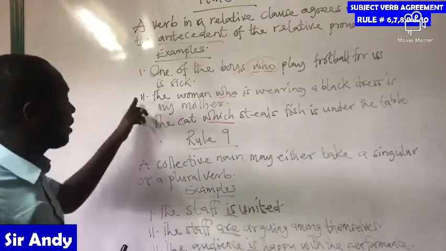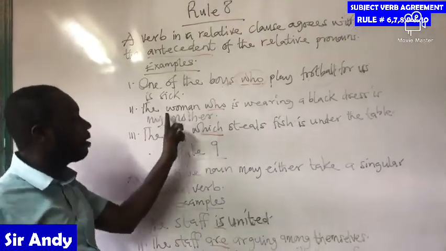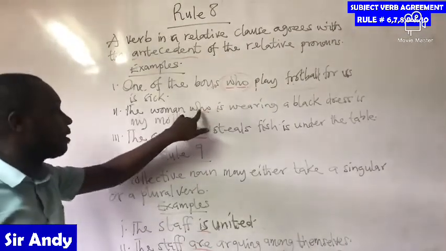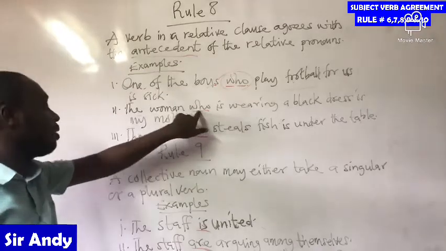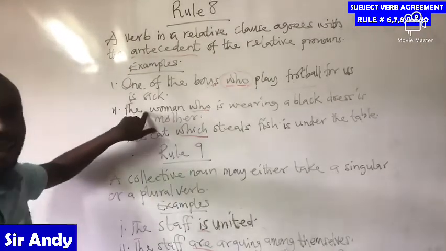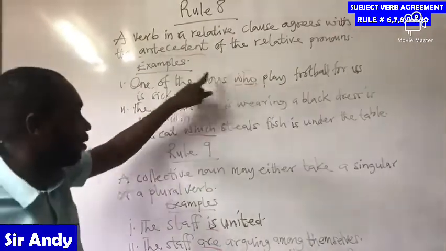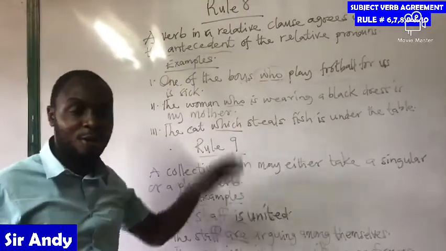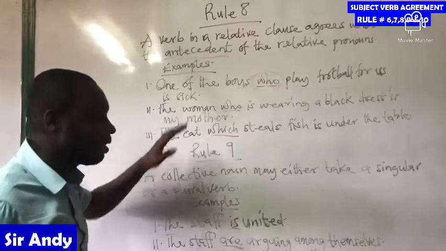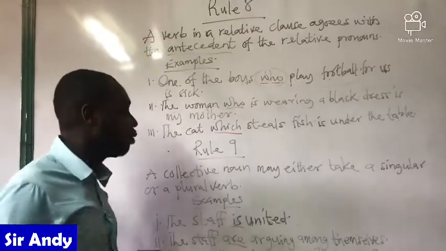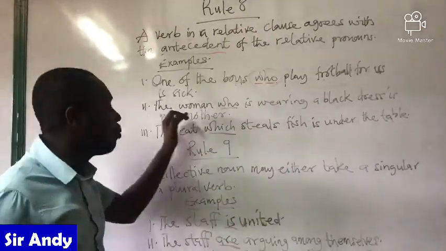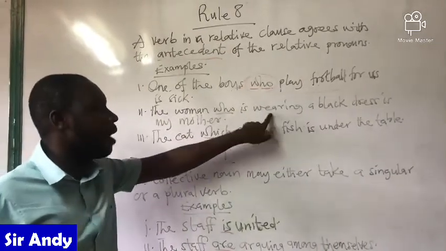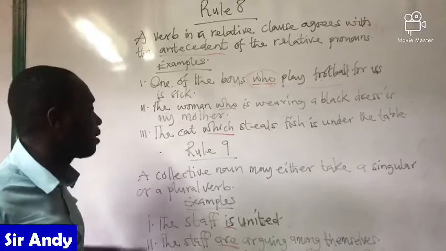And now let's take the second example. The woman who, so this is the antecedent. The who is the relative pronoun. So the who is standing in place of the woman. As we've done for this, probably this was a bit confusing. This will at least rescue you from your confusion. The woman who, so the who is standing in place of the woman, is wearing a black dress is my mother.